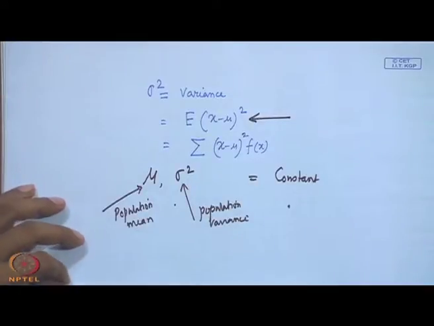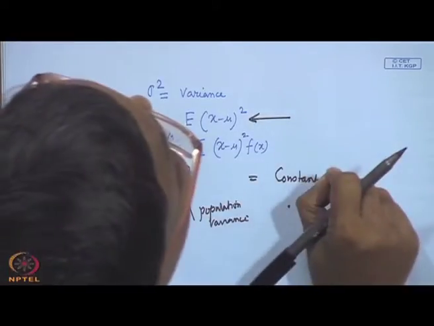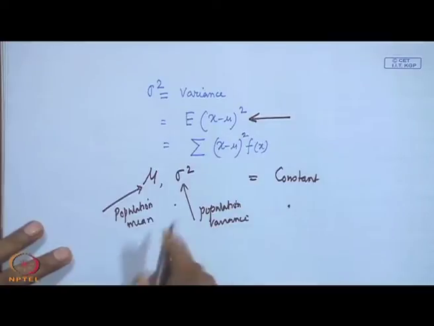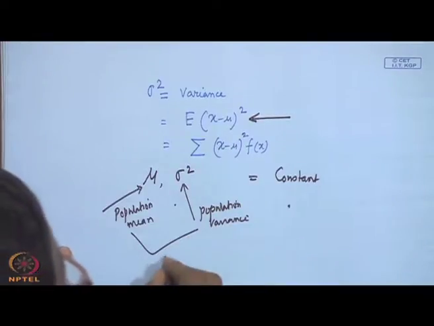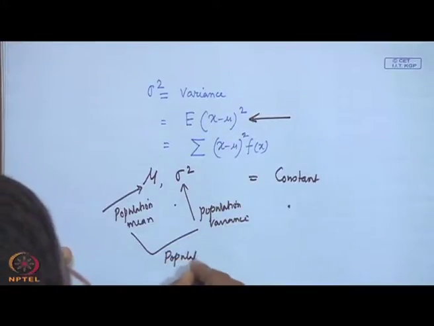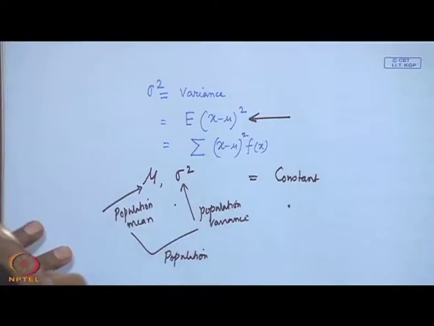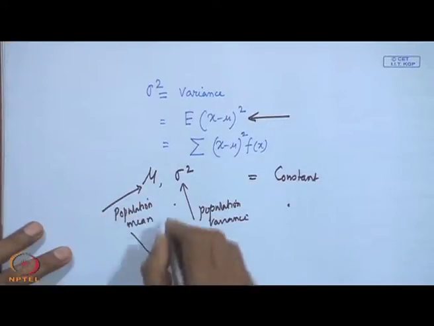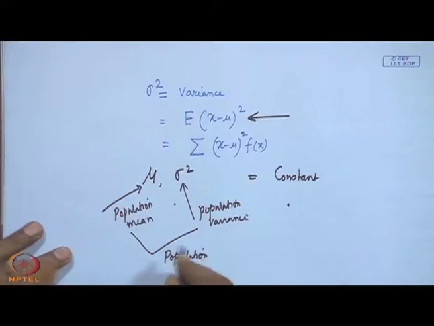Okay. So, if I say population parameter, now you can understand that these two are population parameters. By saying these two are population parameters, please do not consider that there are no other population parameters. These two are some of the population parameters.